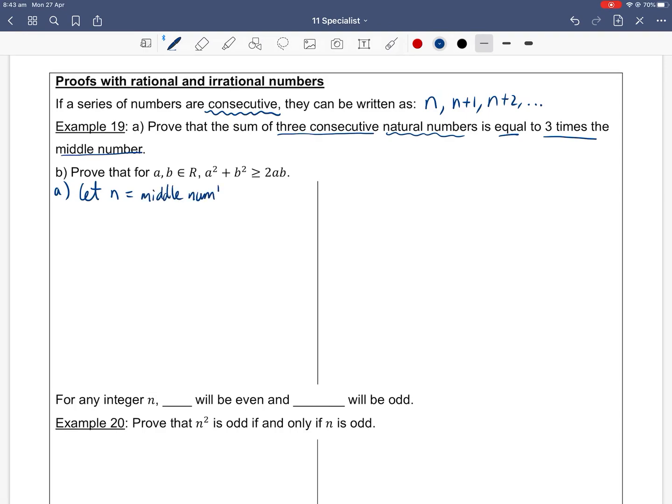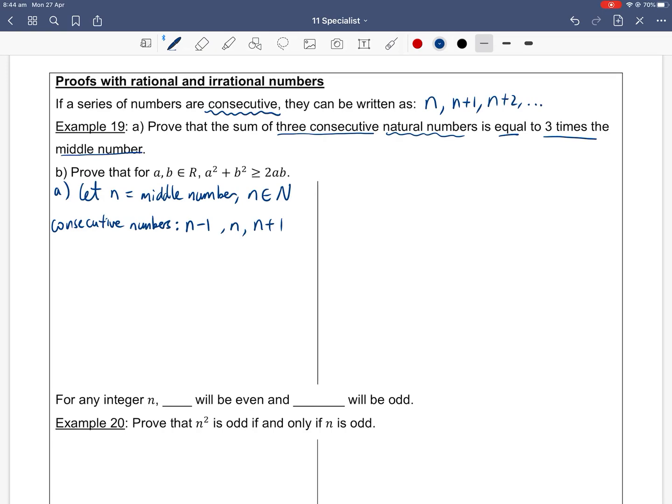So let n equal our middle number, where n is some value in capital N, our natural numbers. What does it mean in terms of consecutive numbers? We want 3 consecutive numbers where n is the middle value. So the number before is n minus 1, because we're talking about whole numbers, and the number after that is n plus 1.